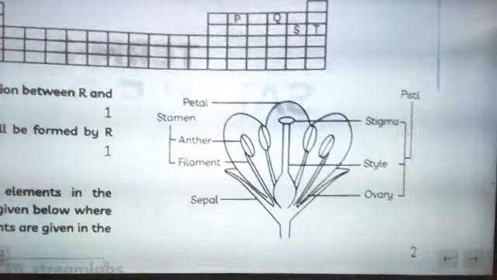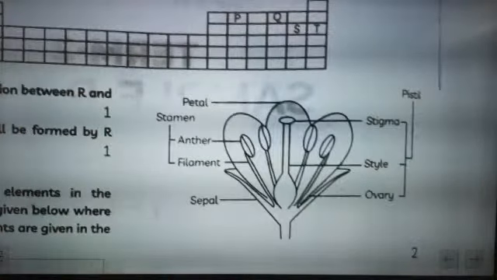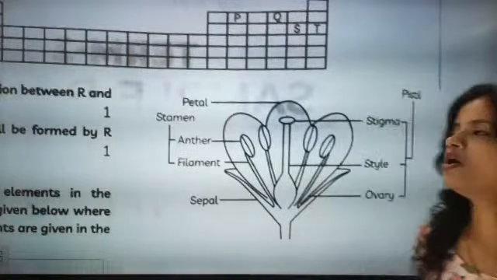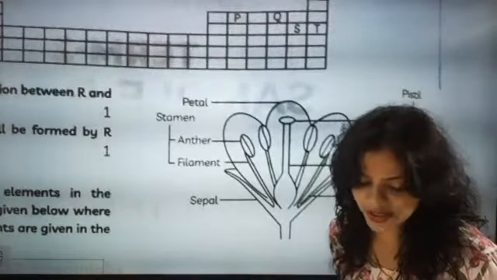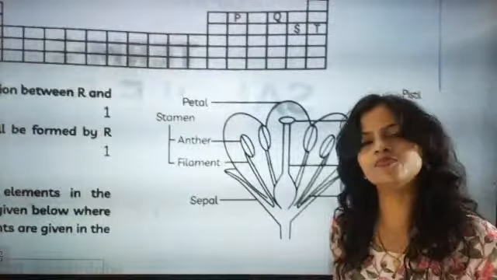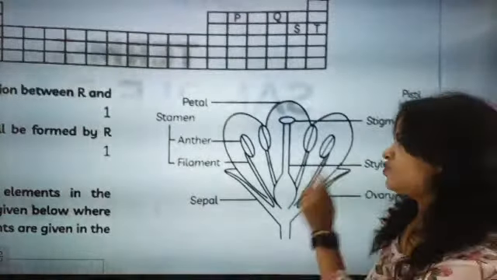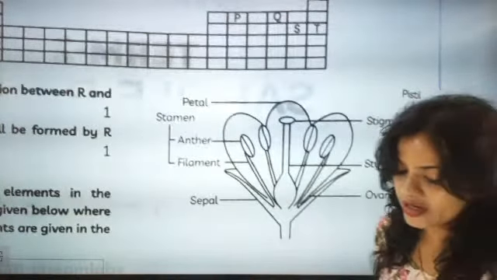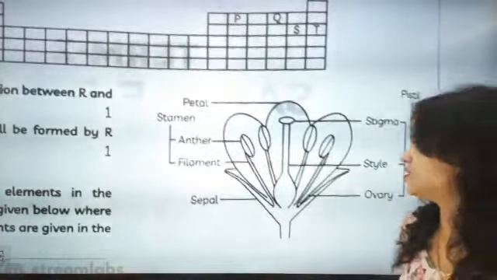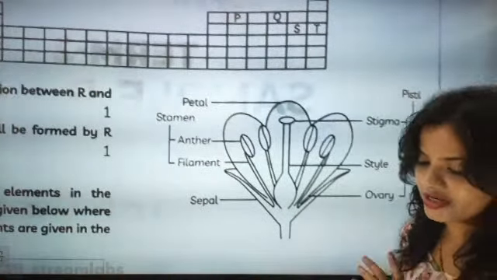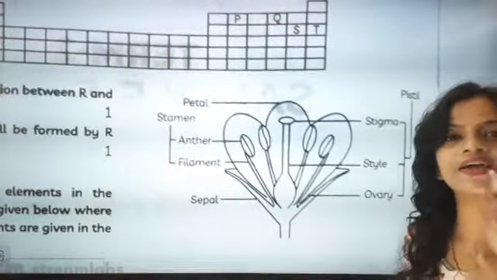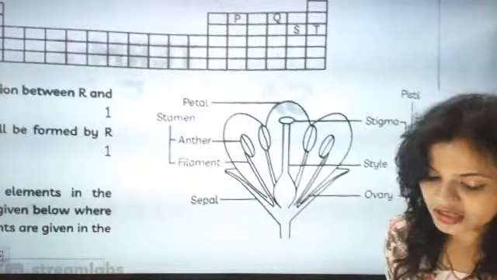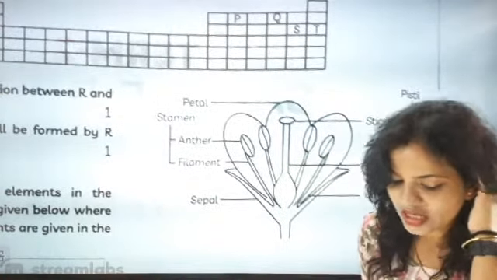So the diagram is this one, beta. Stigma, style, ovary are there. Then you have to talk about what happens at which site, and you have to explain stepwise. Just don't write more than 3-4 steps. What happens to which part, male reproductive part, female reproductive part? After fertilization, the zygote will start dividing, 100%. The sepals and petals will shrivel and fall.